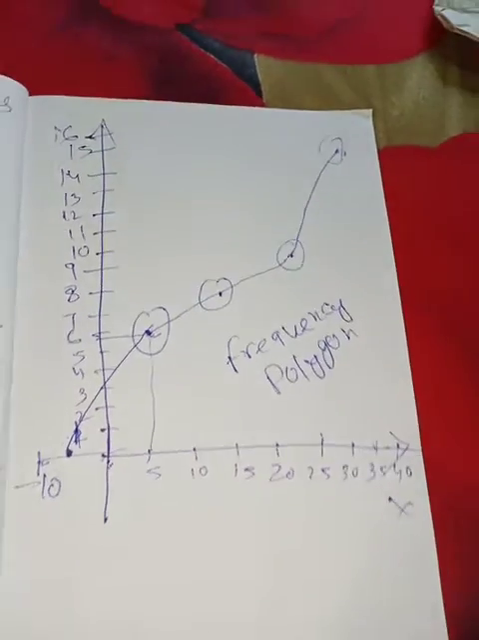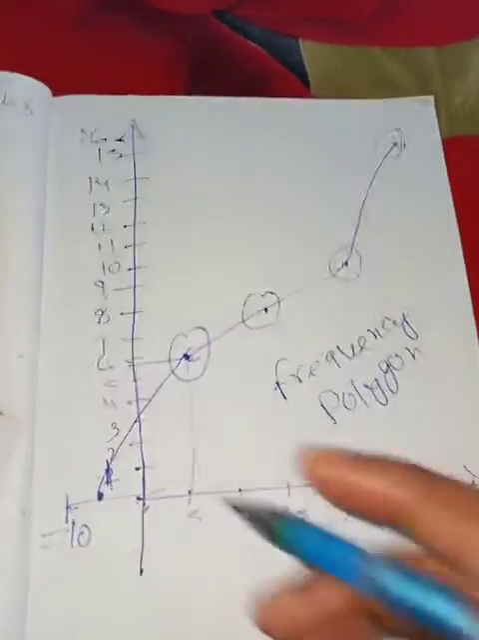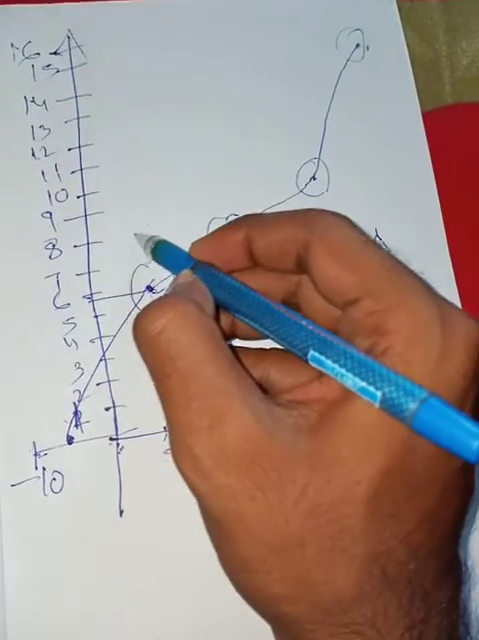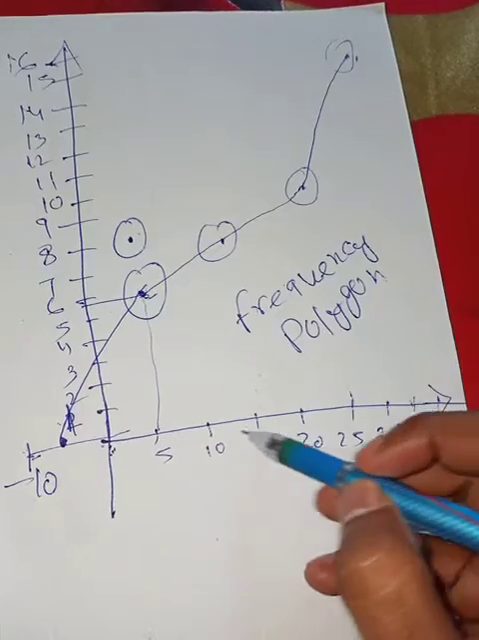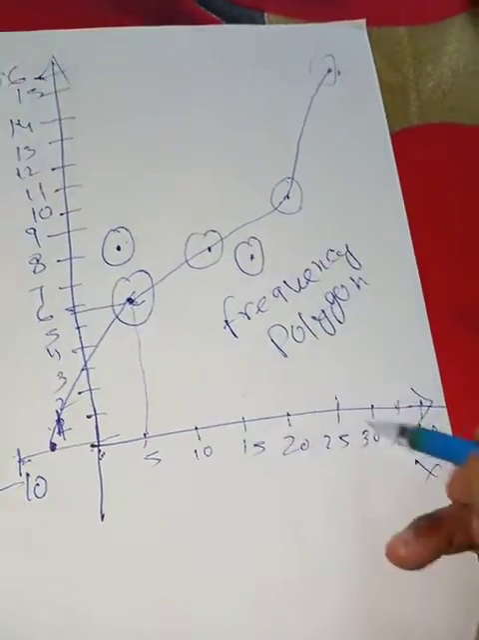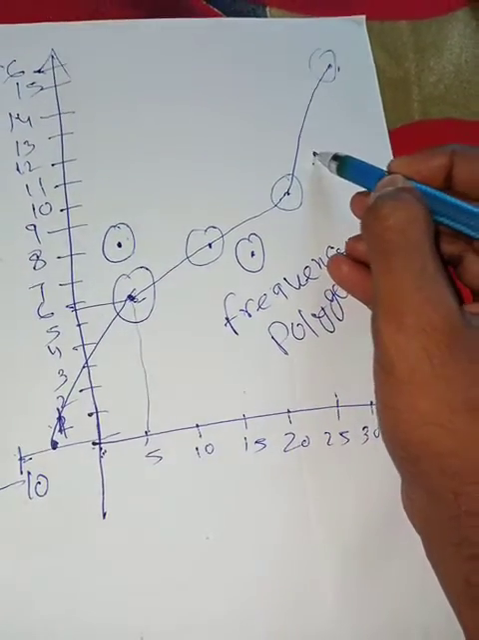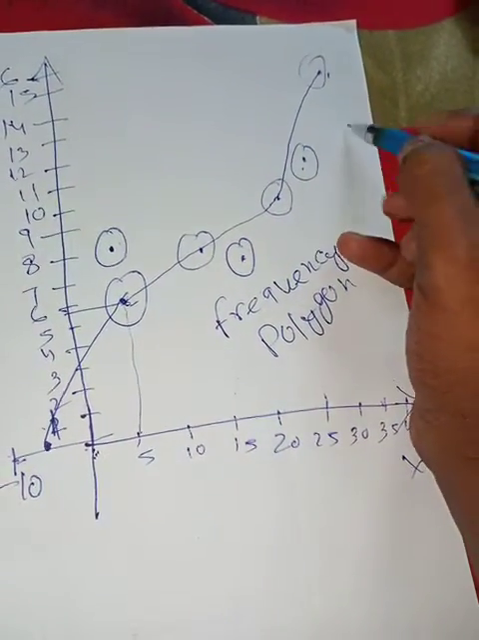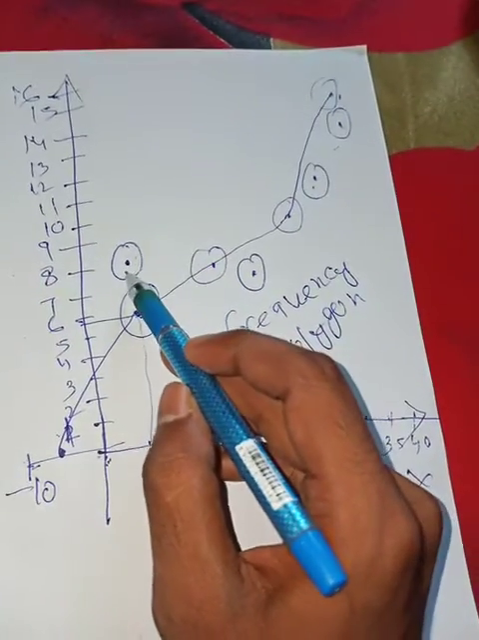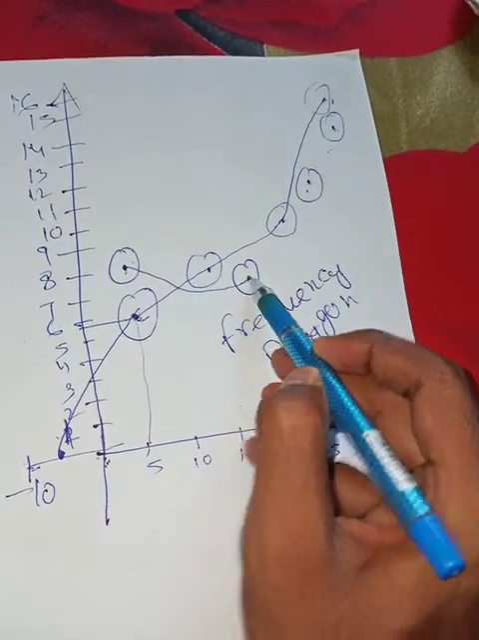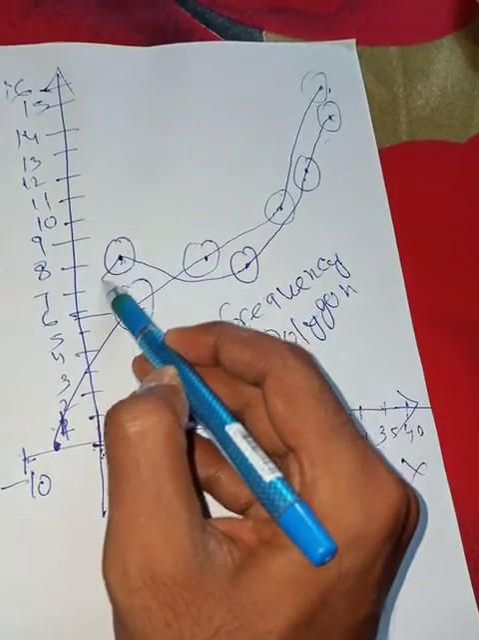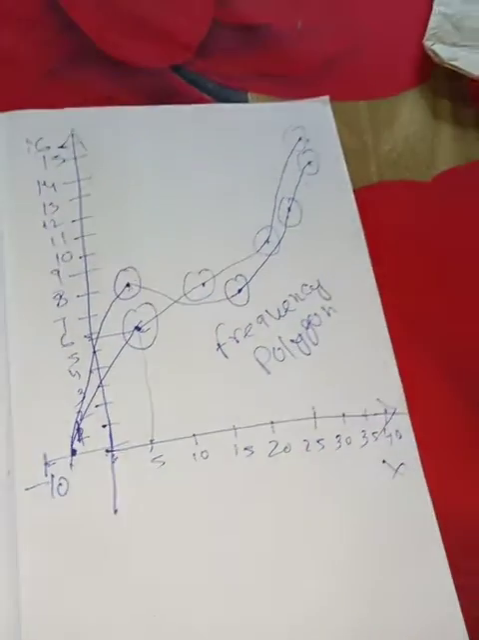If there are two frequency polygons, you have to draw them in the same graph. So just plot again, like if there is a point 5, 8, 15, 7, and assuming 25, 11, 35, 14. If it is said to draw the different polygon in the same graph and compare them, you just have to draw the first, now again join the same points. Now you can compare that.